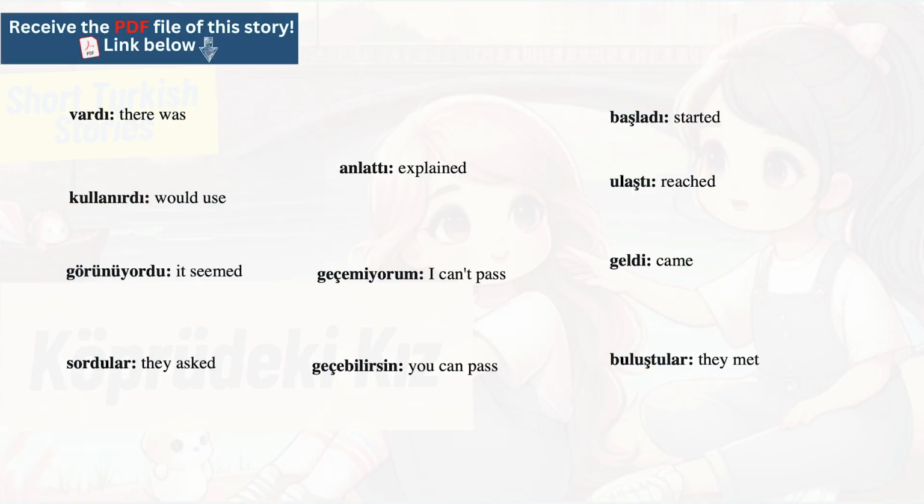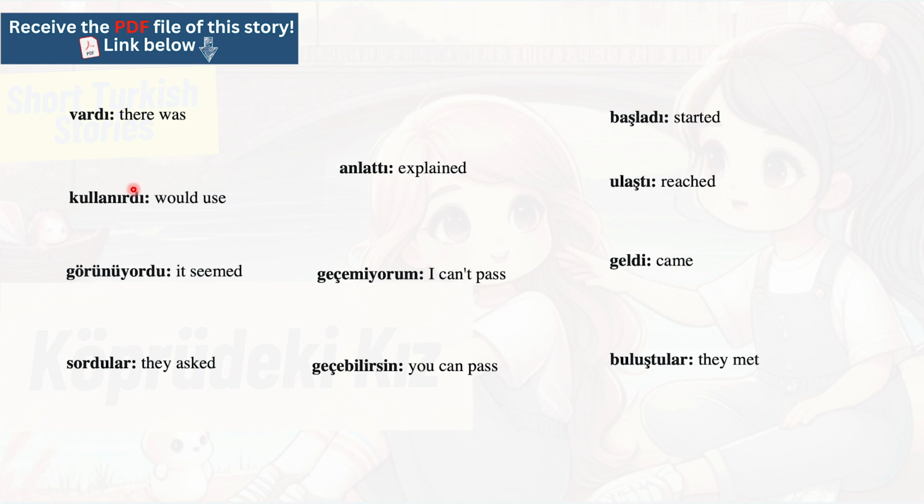As you know, we will start explaining some of the words that pass in the story. They are verbs. So vardı, there is. Vardı, we know by now it's the past. And why do we use dı? Because we have the vowel a. And you can refer also to learn more verbs to the previous stories that I've done recently. There was, so vardı, there was. Kullanırdı, would use. Kullanmak till here. Kullan means use. Kullanmak, to use. The ır is the geniş zaman, and we spoke about this geniş zaman in the previous story.